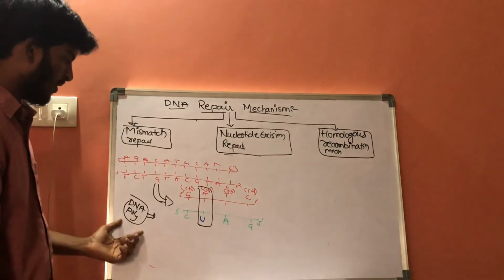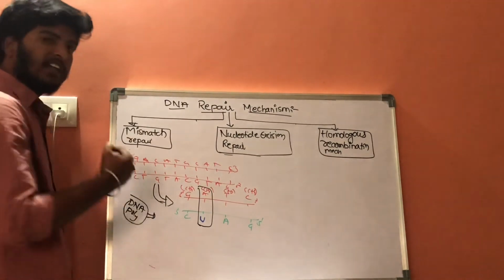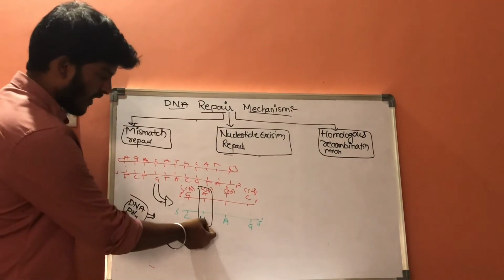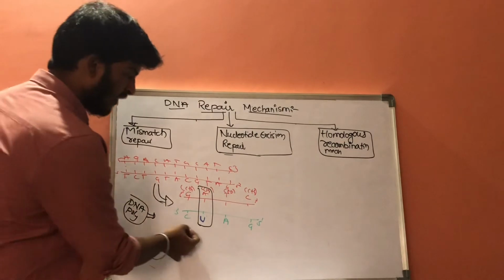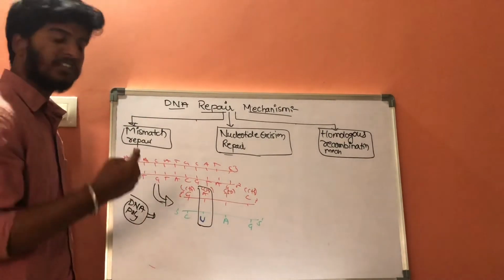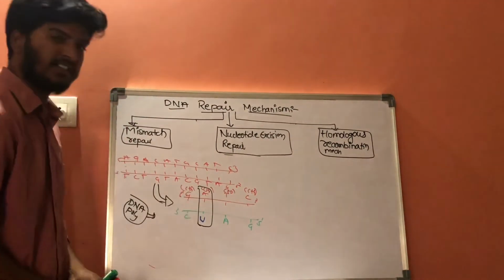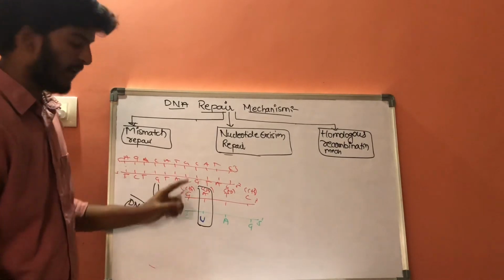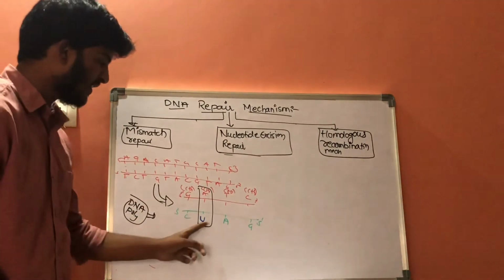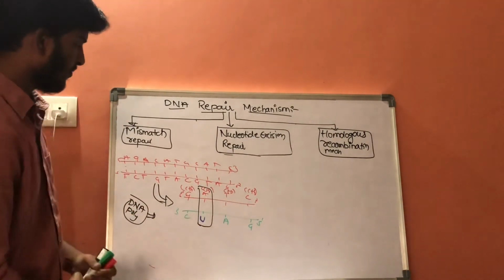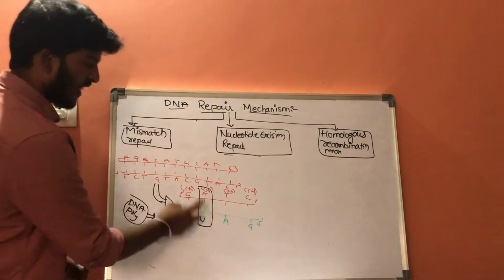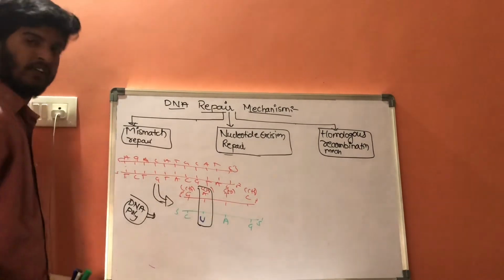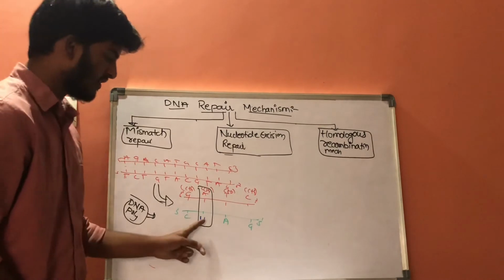So this DNA polymerase will detect the abnormalities in the newly formed DNA, which does not have the methyl groups. That is, these methyl groups are present in the parent chain but absent in the daughter chain. So it will detect the abnormalities in the daughter chain only. In this way, this DNA polymerase helps in detection.